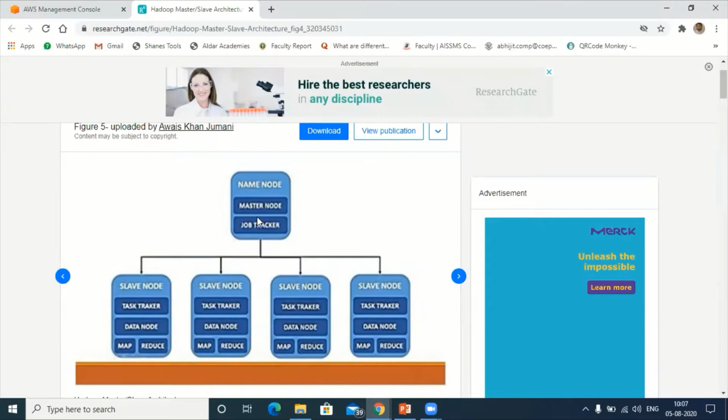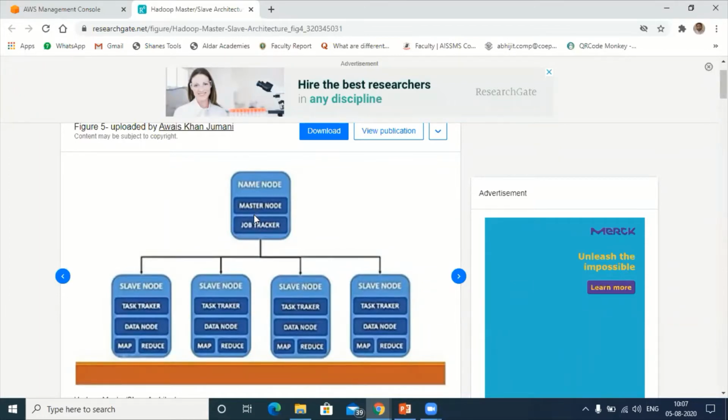tracker will check what type of data it is, whether it is a structured format, unstructured format, or mixed format. Okay, all those things it will decide. Especially the capacity, how much amount of data it contains. Okay, the capacity of the data. Now next, it keeps on accepting the data from the master node.